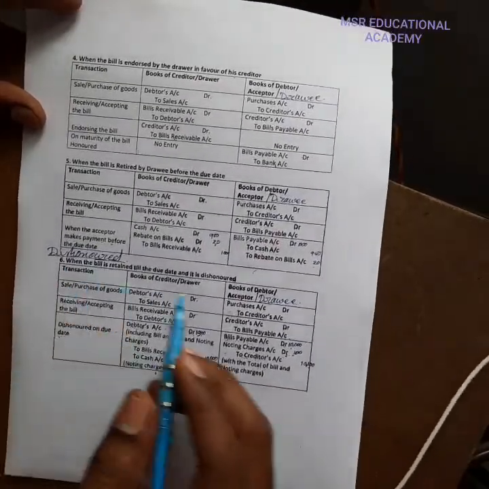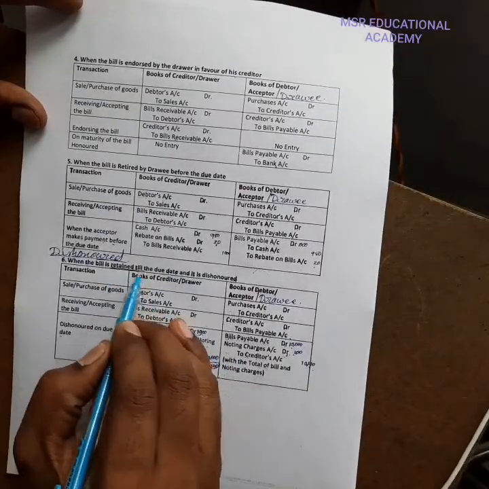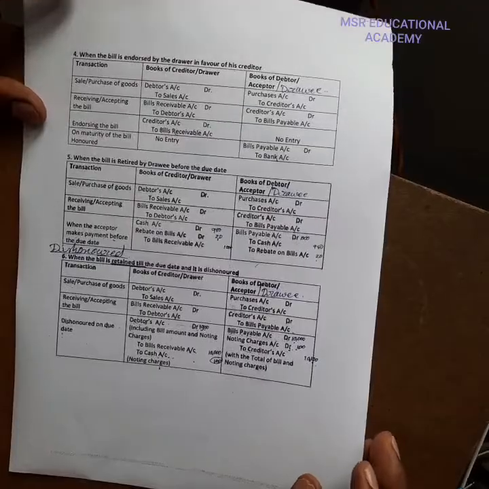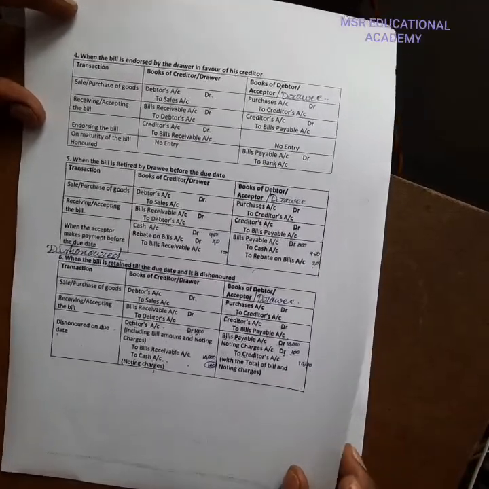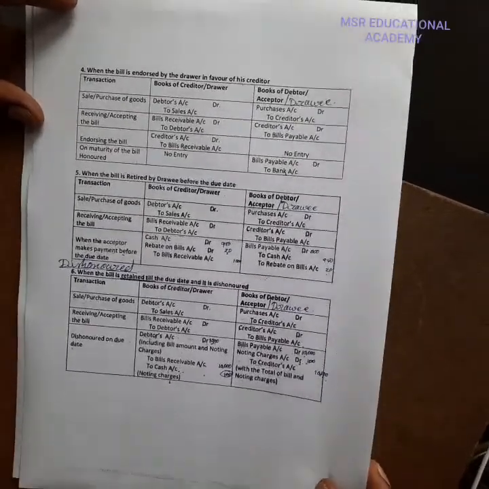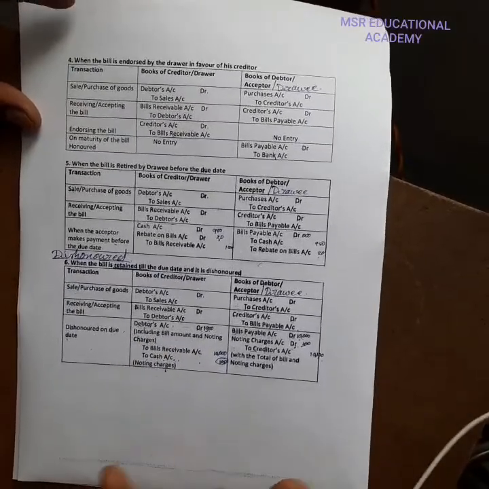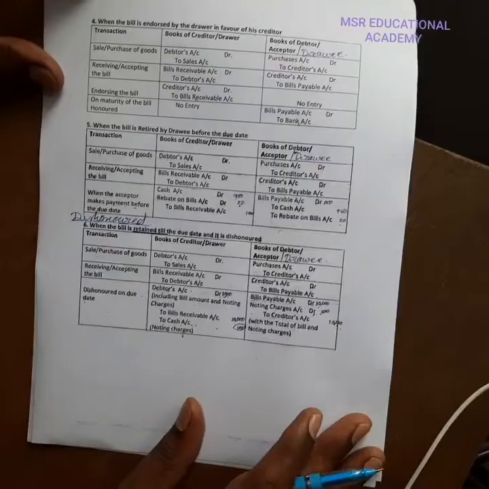In this case, the bill is retained till the due date. The drawer retains the bill up to the maturity of the bill, meaning the drawer only holds the bill till maturity. That is the main point. Next point.